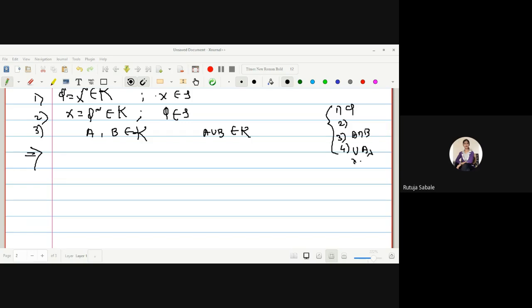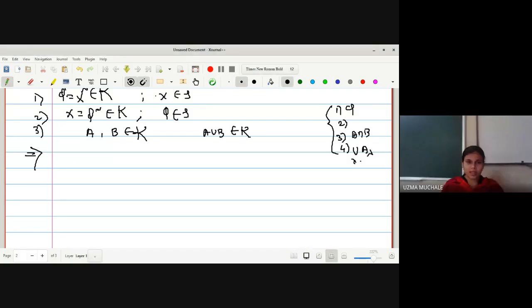Using De Morgan's law. Okay. If I want to use that, where are you going to use it? No doubt you have told it is correct, but we have to start somewhere. What is given to us? A and B are from the family K. If A and B belong to K, can I write A complement and B complement belong to tau? Yes, ma'am. A complement and B complement are nothing but members of tau.